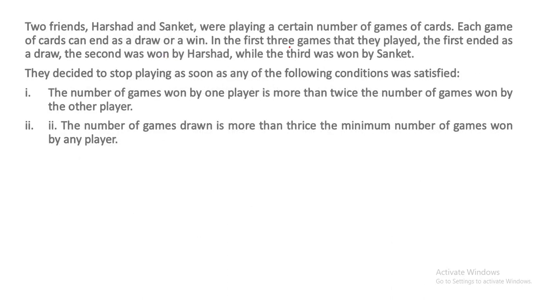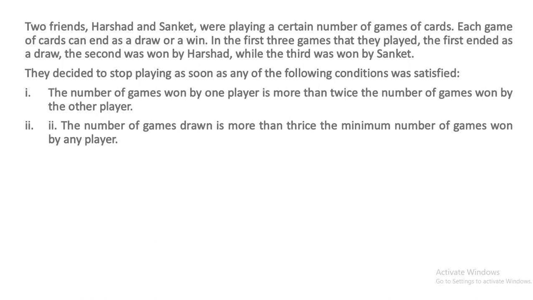Now, two friends Harshad and Sanket are playing a certain game of cards. Each game of cards can end as a draw or a win. So it can be a draw, or a win or lose, anything can happen. In the first three games that they played, the first ended as a draw, the second was won by Harshad, and the third was won by Sanket. And they are playing endlessly.